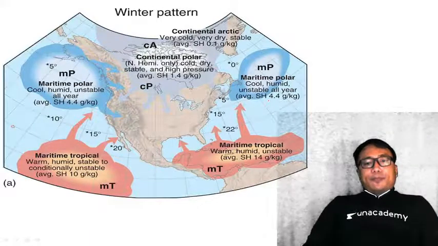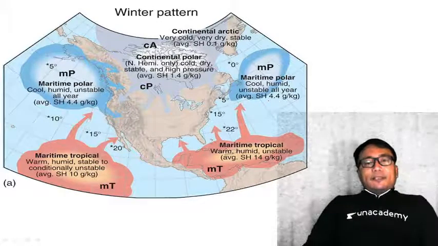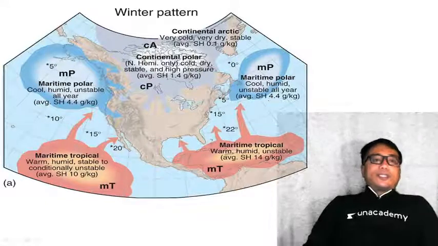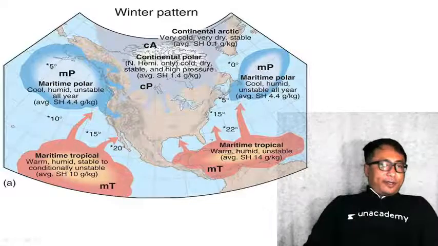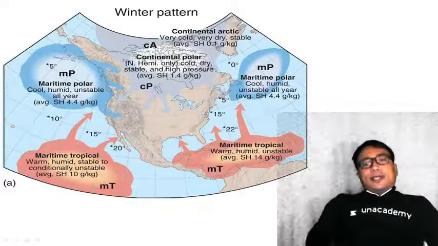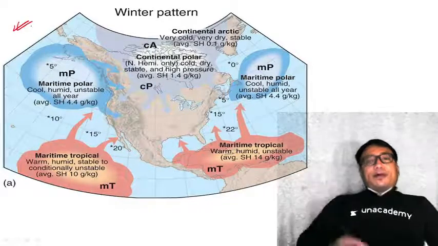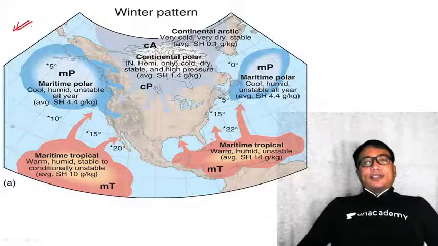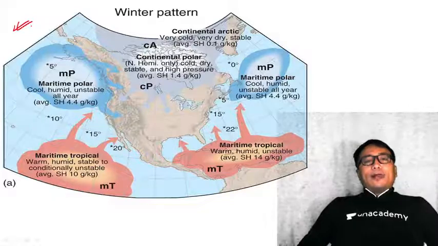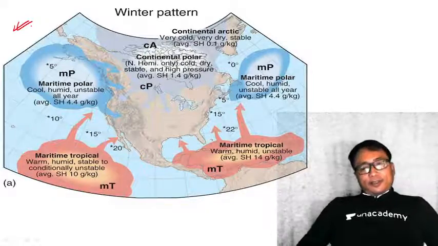Now, one very important point is that the air mass which is formed depends on the season. In winter time, in summertime, they are different. So this is one of the examples from the North American region. In North American region, that is US and Canada, this is the type of air mass which is formed during the winter pattern.